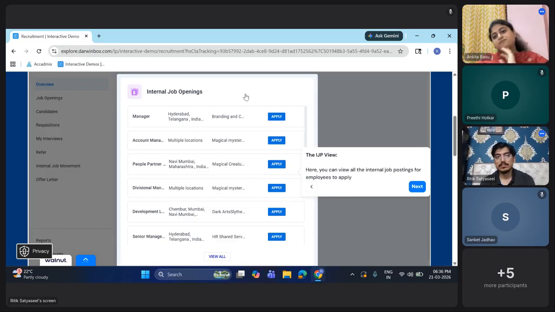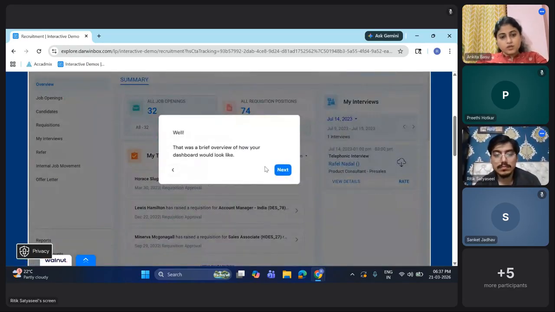Okay, fine. Do one thing, Ritvik, please click on view all. Well done. That was a brief overview of how your dashboard would look like.